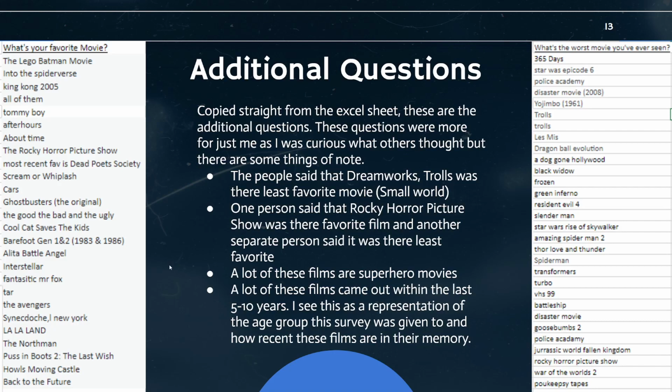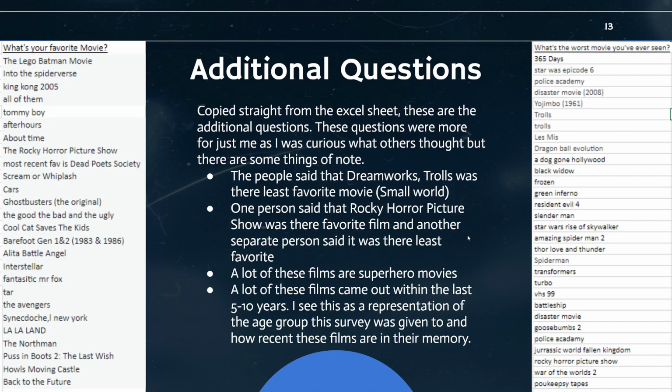A lot of the films in the least favorite movies over here are superhero movies. For example, you have Black Widow right there, Dragon Ball. You could even consider Star Wars a part of that, or even Spider-Man or Thor down there.